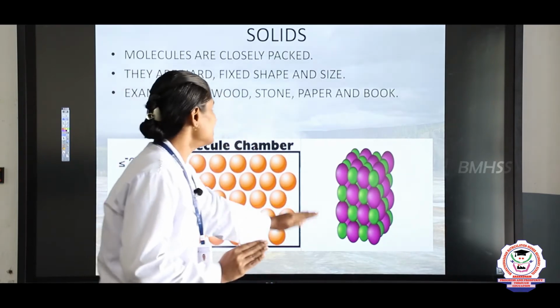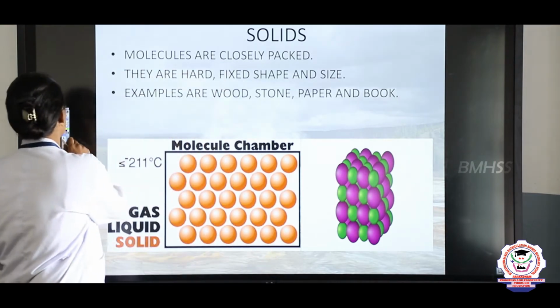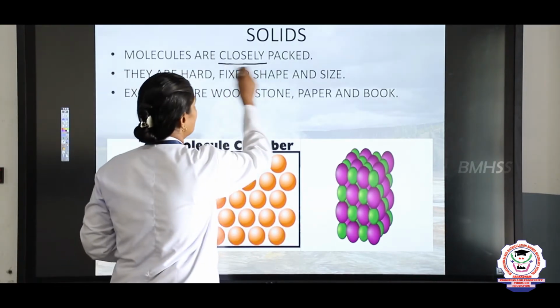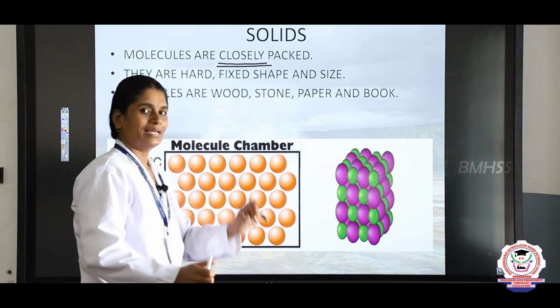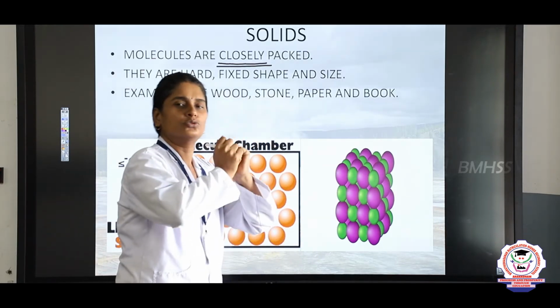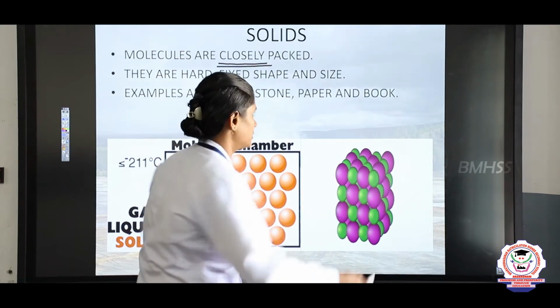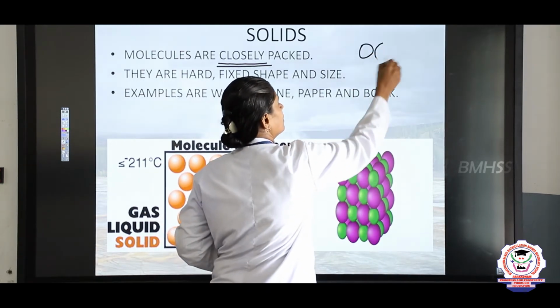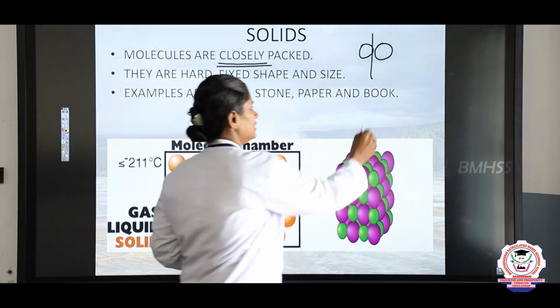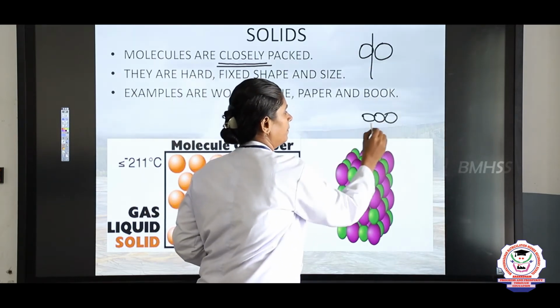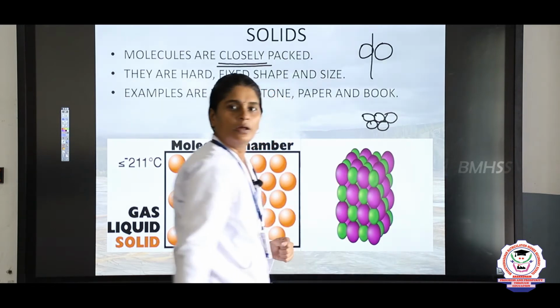So in solids it is closely packed, very tightly packed like this.